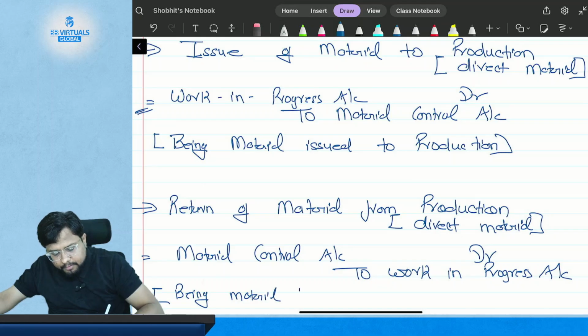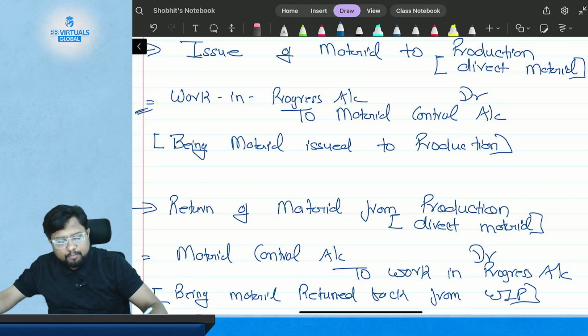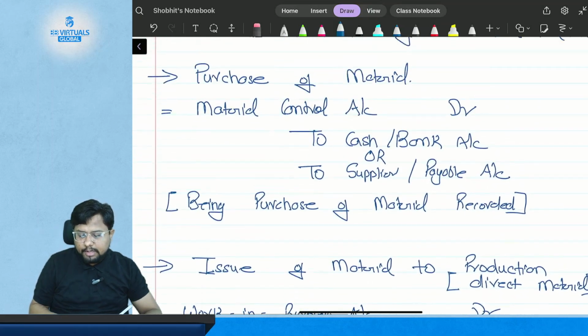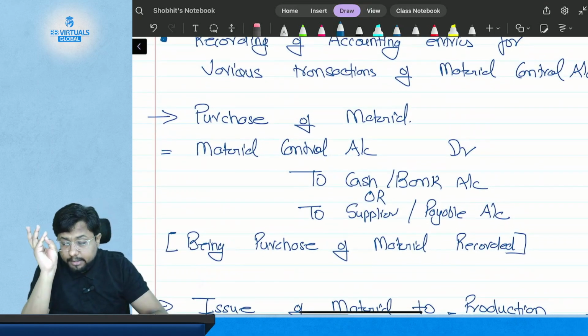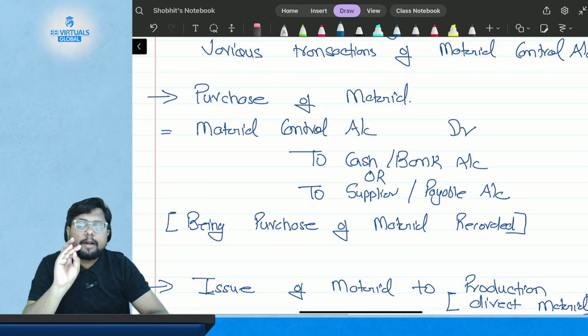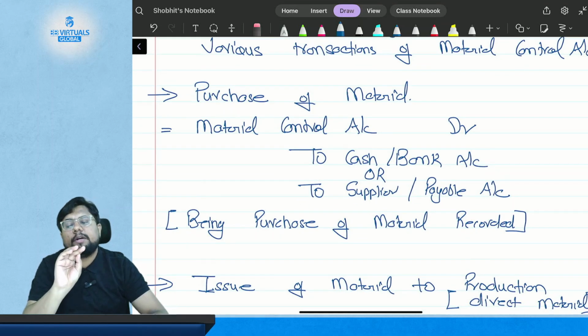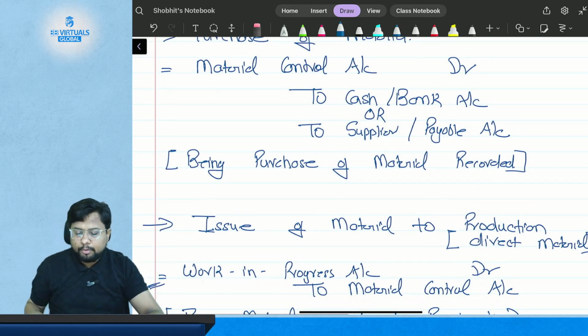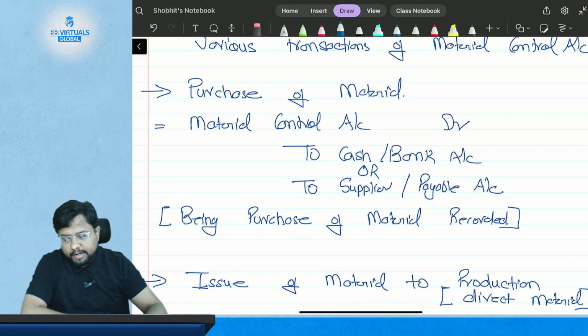material returned back from work in progress. Simple. So till now we have studied three entries. First regarding the purchase of material, then second regarding the issue of direct material, and third regarding the return of direct material from the work in progress or from the production. Okay, so these are the three entries.